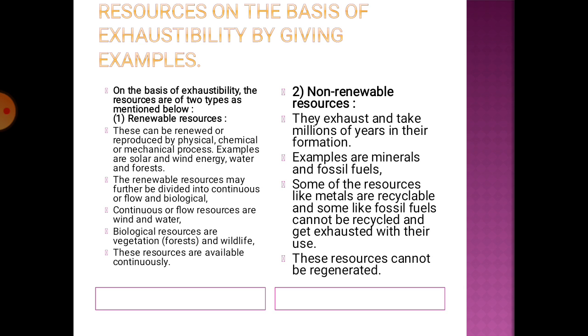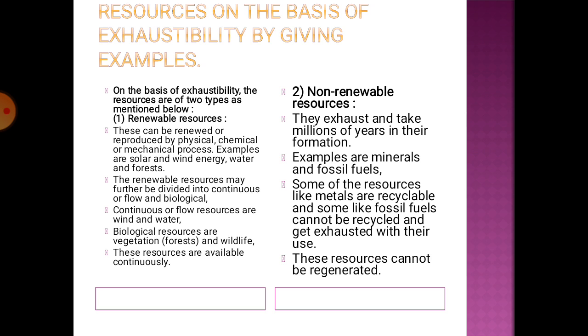The next question is resources on the basis of accessibility, by giving examples. So they are asking for classification on the basis of accessibility: renewable and non-renewable resources. Right. So first, what are the renewable resources? Those which can reproduce themselves through physical, chemical and mechanical processes. Examples: solar, wind energy, water energy. So all these are considered renewable resources.